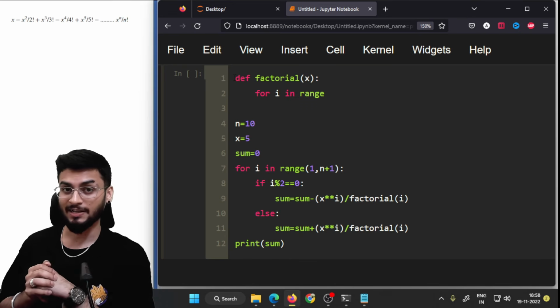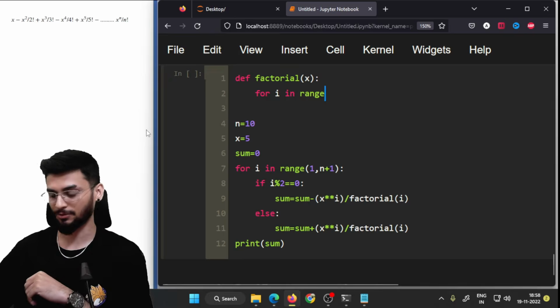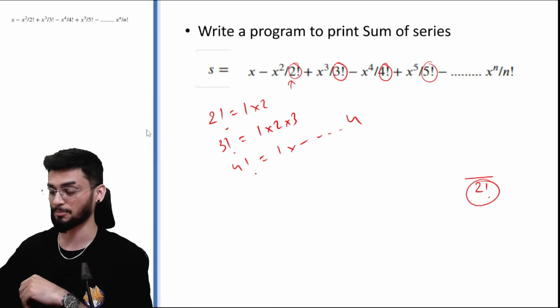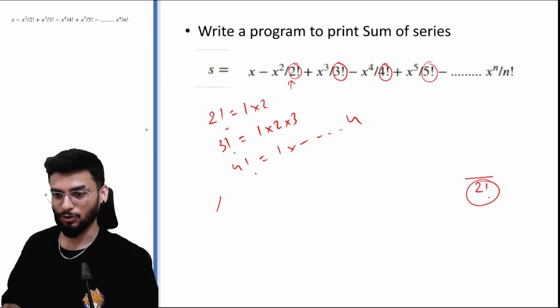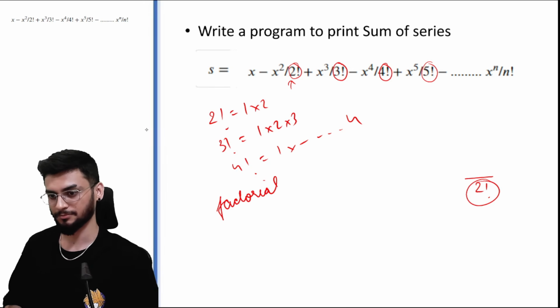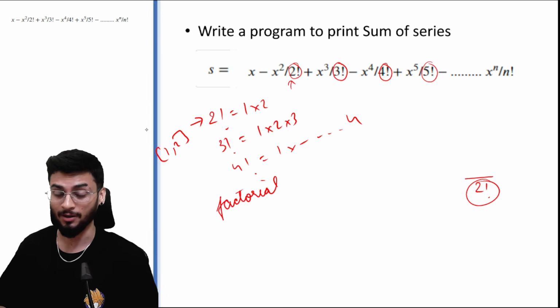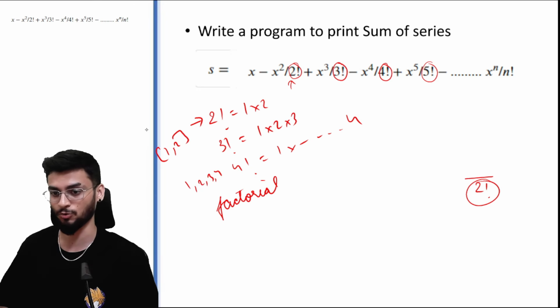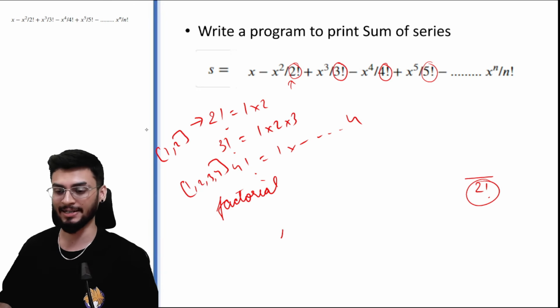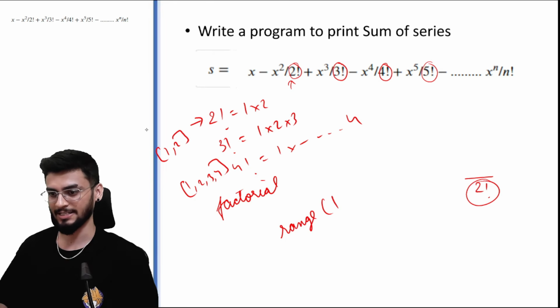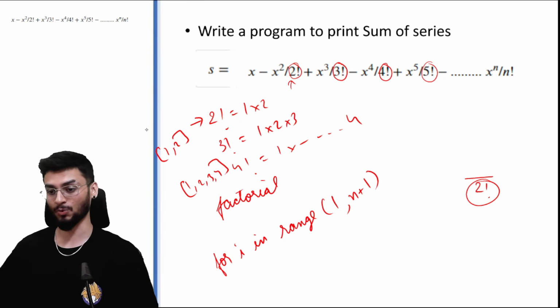Okay, how do we create a factorial? How do we store a factorial? First of all, okay, so let's move on to this part जहाँ पर हम लोग factorial create कर रहे हैं. In order to create a factorial, we need to create a range. लेट्स से अगर हमें 2 का फैक्टोरियल क्रिएट करना है, the range is from 1 till 2. If I want to create factorial of 4, the range is 1, 2, 3 and 4. So can you see what is the range that we are trying to create? That is 1 from 1 to n plus 1. So for I in range 1 to n plus 1,